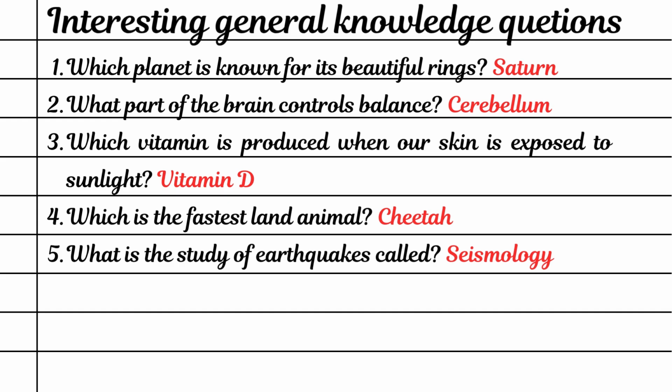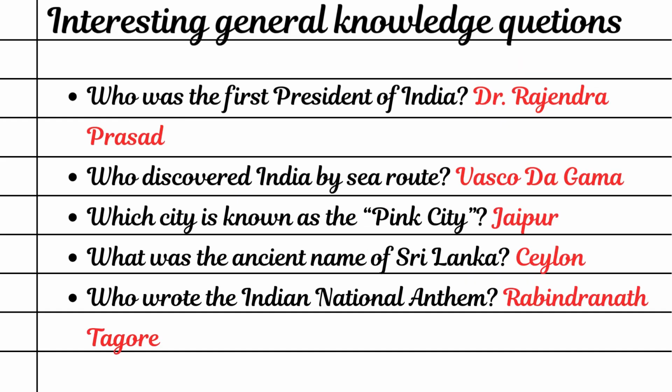Which is the fastest land animal? Cheetah. What is the study of earthquakes called? Seismology. Who was the first president of India? Dr. Rajendra Prasad. Who discovered India by sea route? Vasco da Gama. Which city is known as the Pink City? Jaipur. What was the ancient name of Sri Lanka? Ceylon.